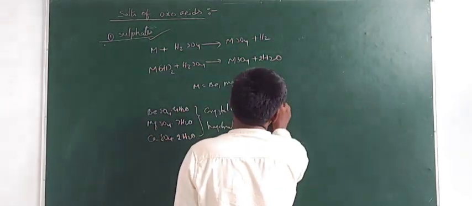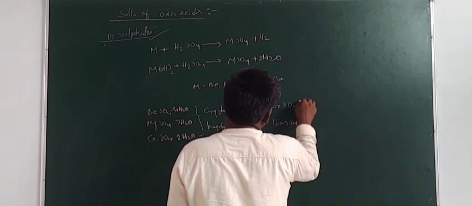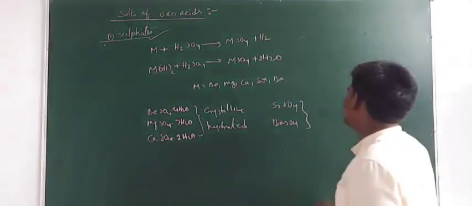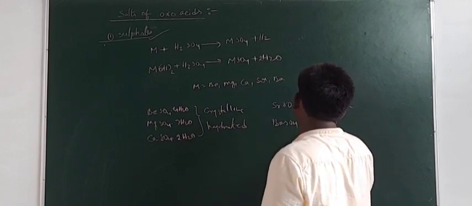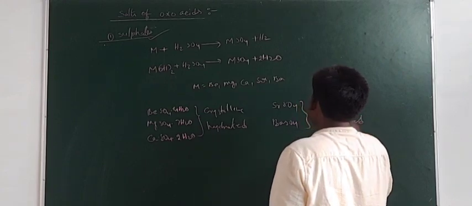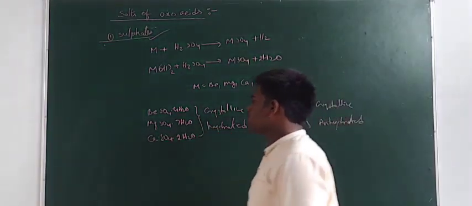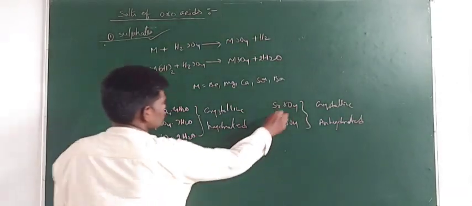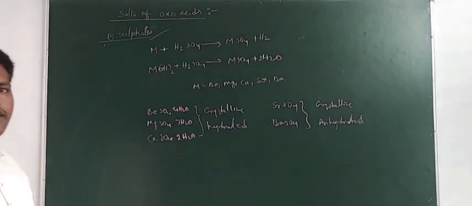But the sulfates of strontium and barium are crystalline in form and anhydrous. These are crystalline, but they are anhydrous salts. It means they won't form water of crystallization. So beryllium sulfate, magnesium sulfate and calcium sulfate can form water of crystallization, but these two won't.